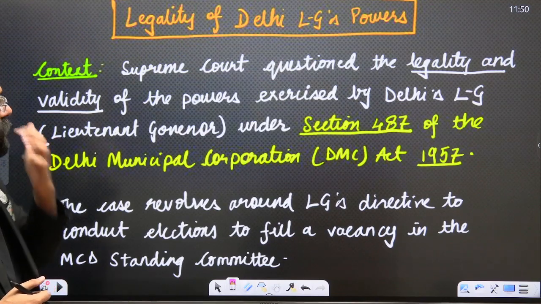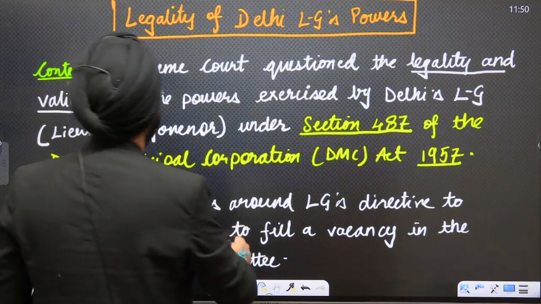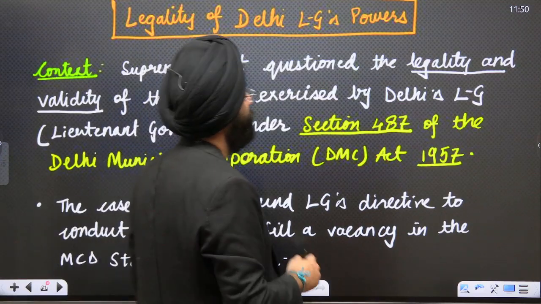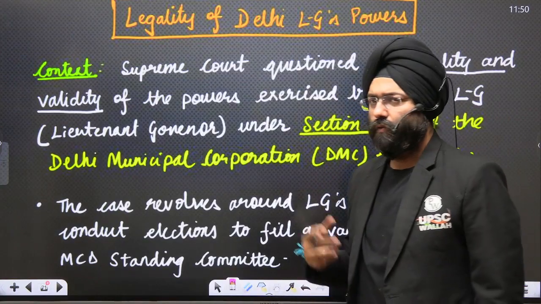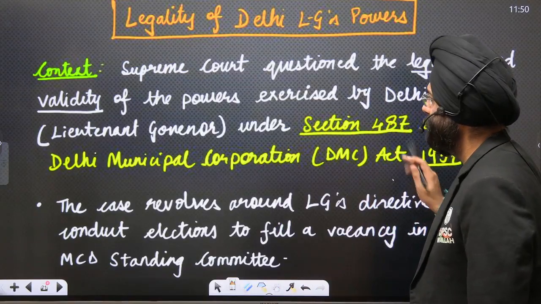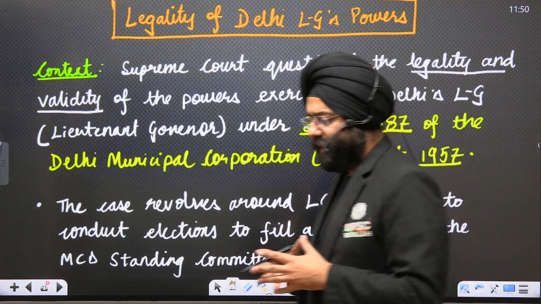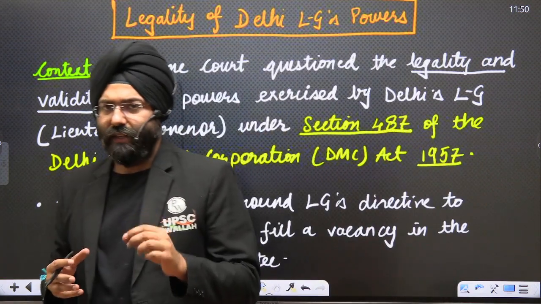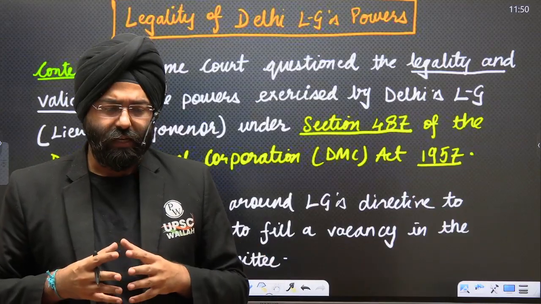Now, another article that has come up is the legitimacy, the legality of the Delhi Lieutenant Governor's power. This has been in the newspaper for quite some time, today also, and day before yesterday also. So we have taken up this article. Please remember why this has come up. Repeatedly we realize why these articles with respect to the Lieutenant Governor's power generally come up.